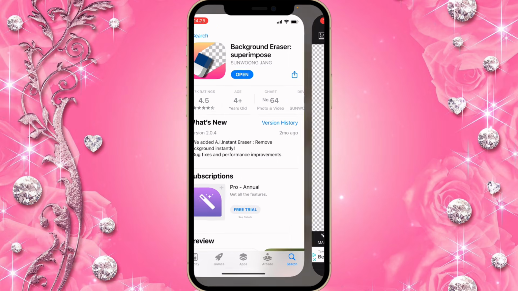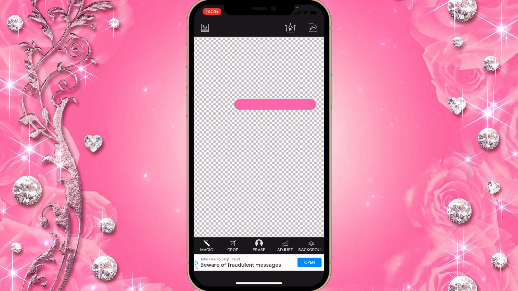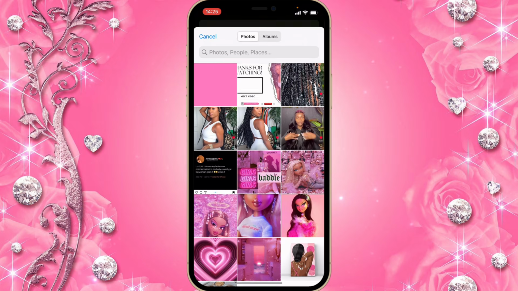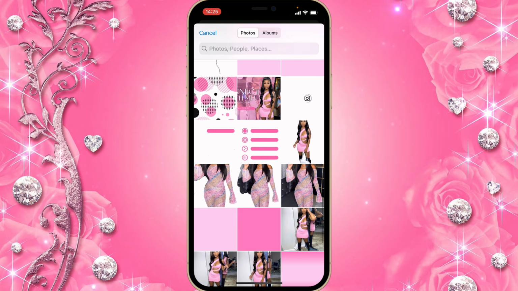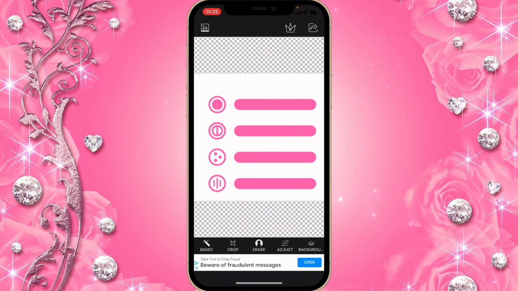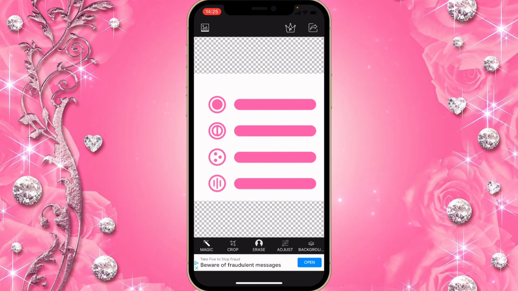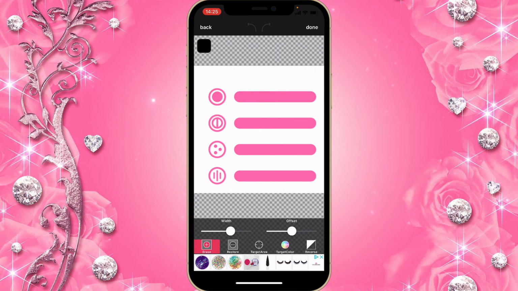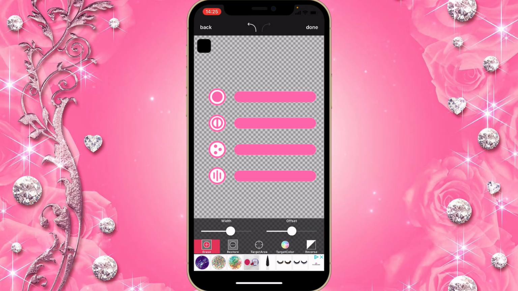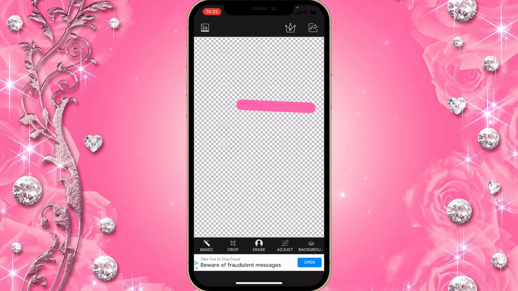Once you download it, you're gonna go into it. Then you're gonna click on this camera image icon at the top, and then you're gonna get the picture of the title bar. If you need to erase the background, then that's good. If you don't need to erase the background, then you can skip this, but I had to, so I just clicked on erase, and then target area, I removed the white section and then everything else too, and I was only left with one pink bar. Then I clicked on done, and I clicked on the arrow, and I saved that as PNG.